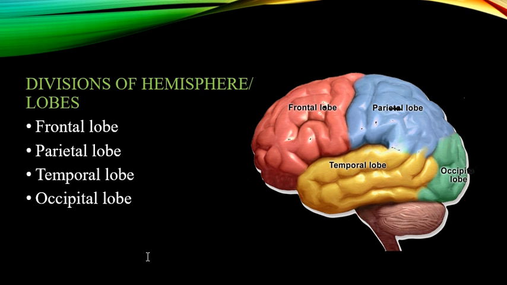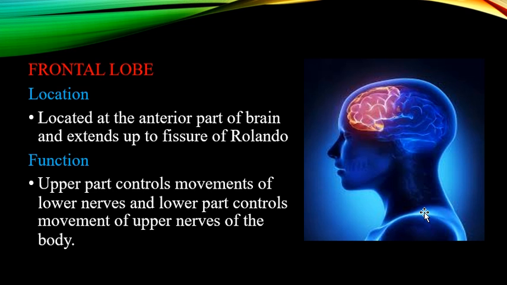Okay, so let's discuss the divisions of hemispheres or lobes. There are four lobes: frontal lobe, parietal lobe, temporal lobe, and occipital lobe. Okay, frontal lobe. This part of the brain constitutes the frontal lobe.